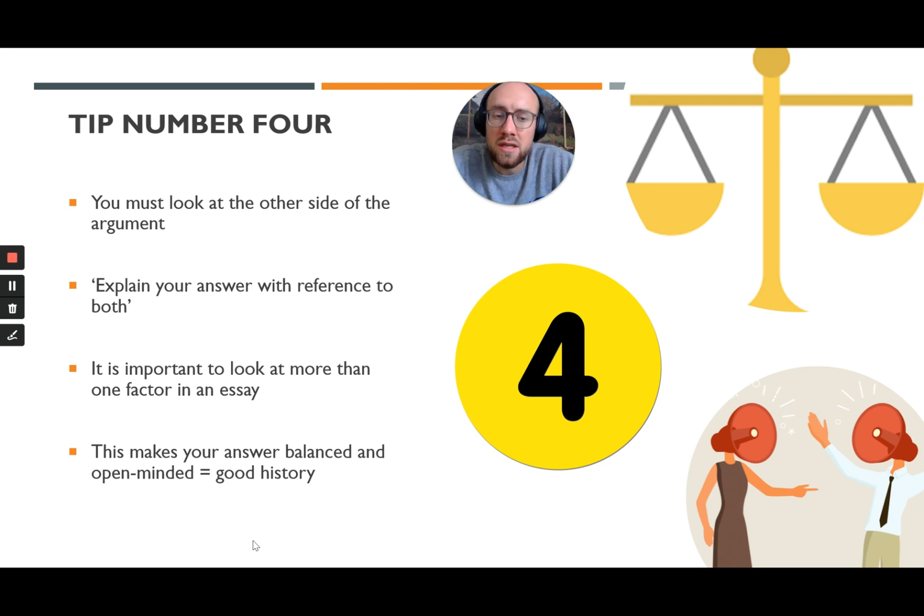This is because looking at more than one factor makes your answer balanced and open-minded, and balanced and open-minded history is good history. Okay, history that only looks at one side of the argument is narrow-minded and therefore not as strong, and therefore that will get lower marks.